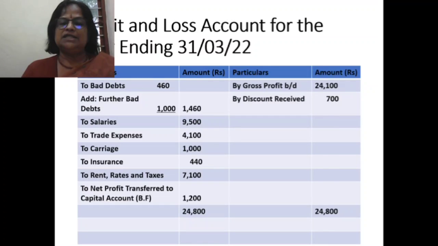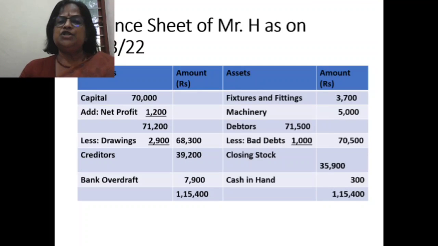So when you balance it, the credit side is higher, 24,800. The difference is 1,200. That is the net profit transferred to capital account. Now the balance sheet of Mr. H as on 31/3/22. Capital 70,000, add net profit 1,200, total is 71,200.